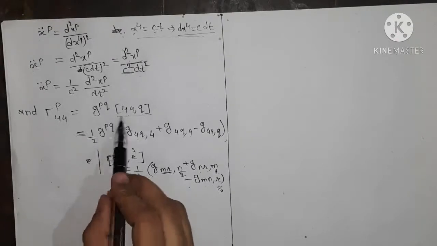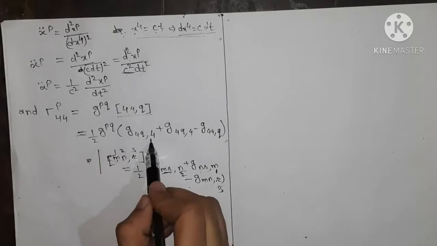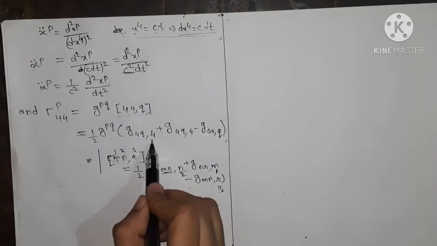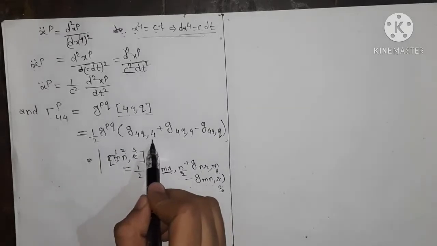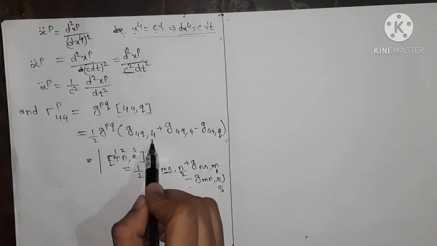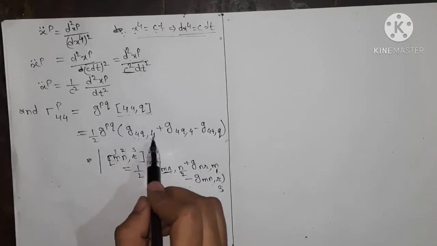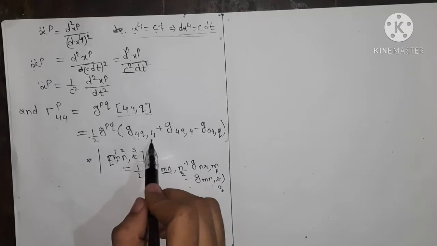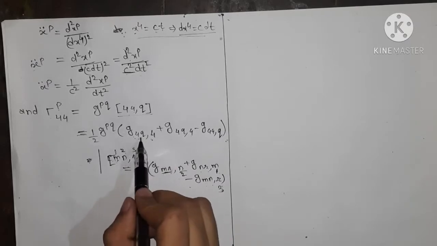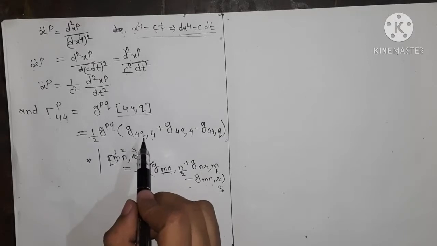Now, as we know that our field is static, from equation 4 the partial derivative of the metric tensor with respect to the fourth coordinate is 0. When the partial derivative with respect to the fourth coordinate is 0, we say that our field is static.